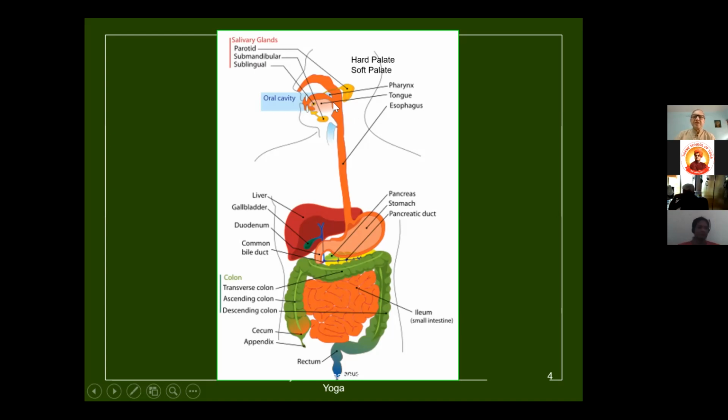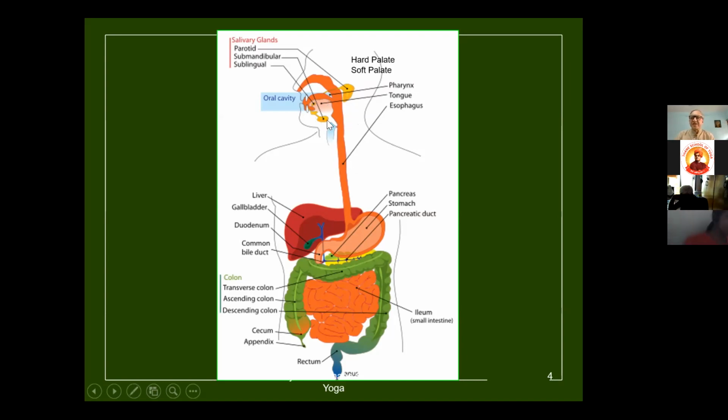Then there is the throat called the pharynx. Here the word pharynx has come. We should know that the pharynx is the back area after the mouth, what we call the throat in common language. Then there is the esophagus, which is called the food pipe. The esophagus is seen here as a tube-like structure.